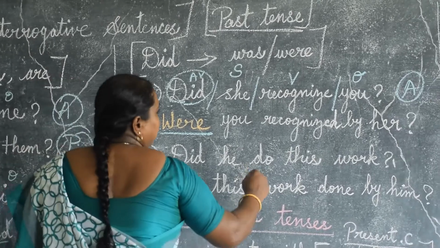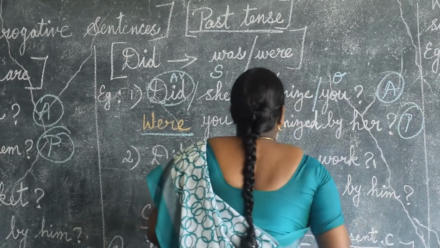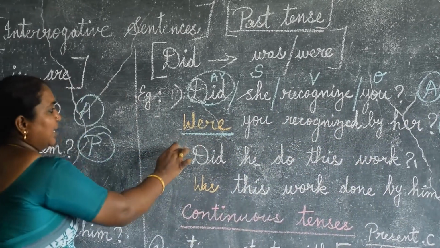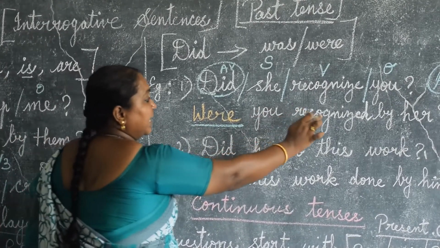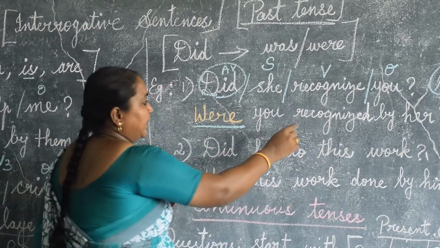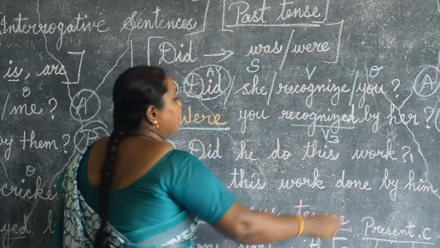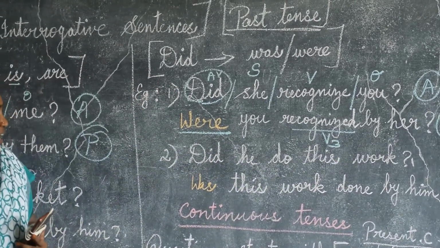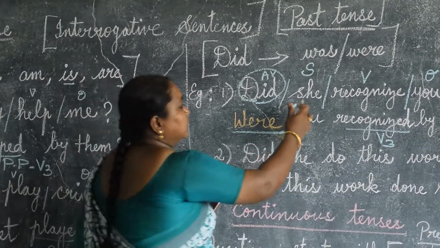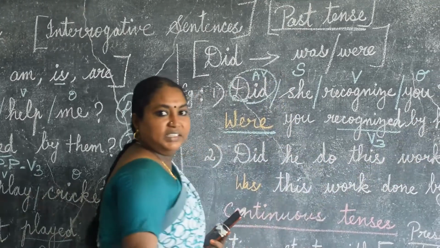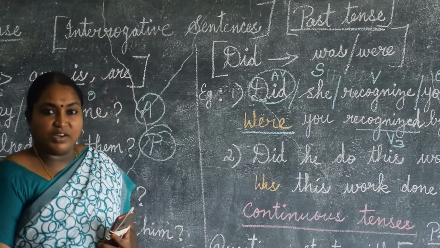See here, were you recognized? See here, V3 column, past participle. Were you recognized by her? "She" comes as "her". Have you understood?